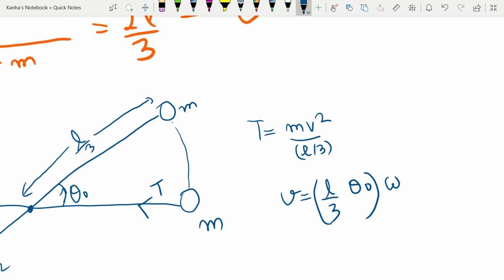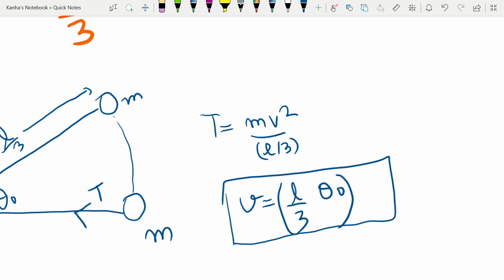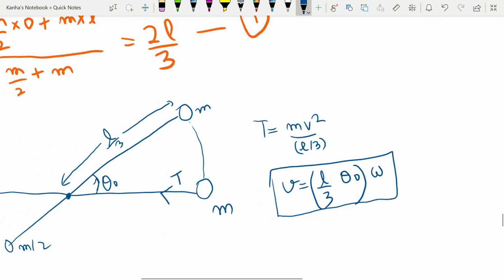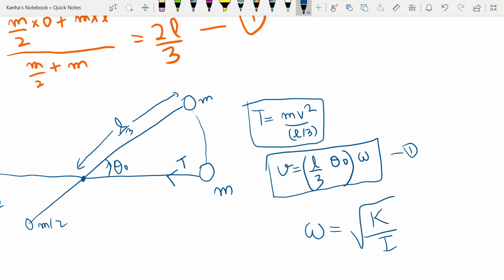I'll write this as omega right now. This is the value that I get for my velocity. So for getting the velocity, I need to know my angular frequency. For the torsional pendulum, it is equal to the square root of k divided by I, where k is the torsional constant.